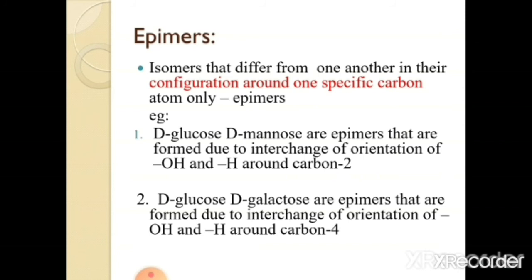That is, D-glucose and D-mannose are epimers, formed due to interchange of orientation of OH and H around carbon atom 2. D-glucose and D-galactose are epimers formed due to the interchange of orientation of OH and H around carbon atom 4.